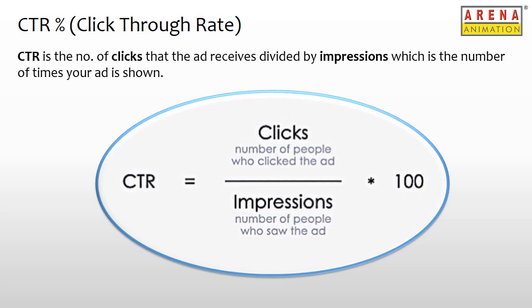A high CTR percentage indicates that we are targeting the right users, showing them relevant keywords and text ads, hence making them click on our ad. Whereas a low CTR points out that there is some disconnect between the ad and the keyword responsible for triggering the ad. A good click-through rate suggested by Google is somewhere around 2% and above.